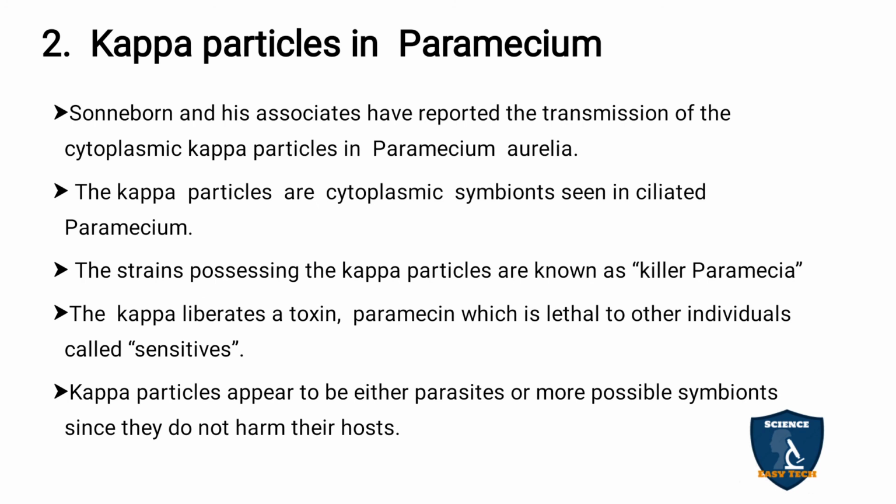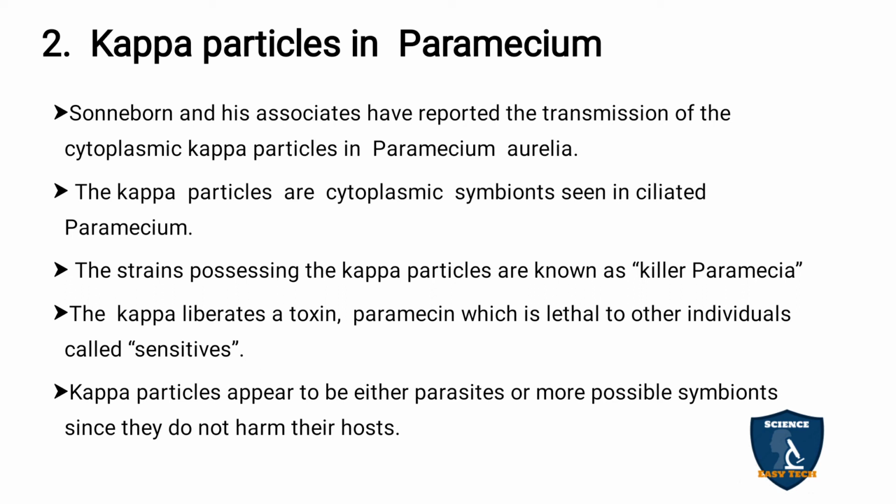So Sonneborn and his associates reported the kappa particles in Paramecium aurelia. The kappa particle is a cytoplasmic symbiont. It lives in the cytoplasm of Paramecium, and it synthesizes a toxin called paramecin. These kappa particles are lethal to the sensitive ones.